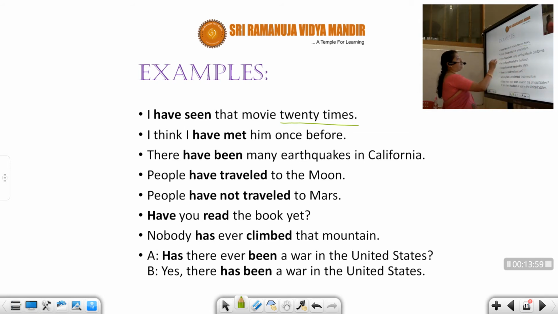There have been many earthquakes in California. It means earthquakes happened in California, but you have not specified when it happened. So now I suppose you understand, students. When you go with examples, you'll understand better. People have traveled to the moon. Till now, so many people have gone to the moon. So have traveled. People have not traveled to Mars. Have you read the books yet? This is a keyword. So yet will show you that something in the past has happened at an unspecific time.